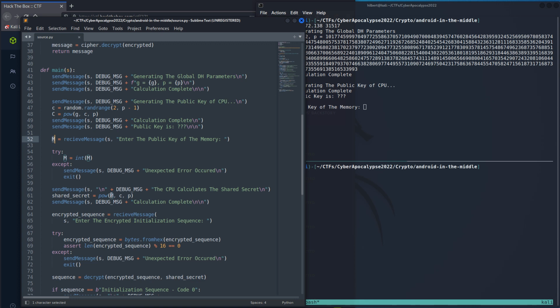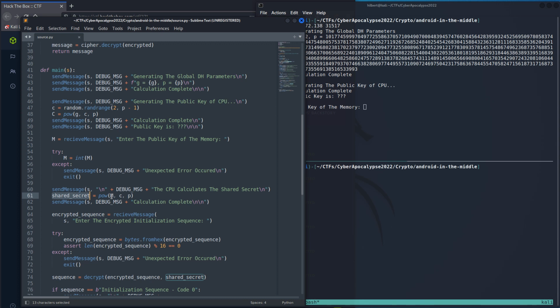So basically, we're taking whatever number we give it, we're raising it to the power of c, and we're doing that modulo p. And c here is basically just some random number between 2 and this really huge number. And there's no way for us to know what it is. And then this here deals with the whole Diffie-Hellman thing that we get to ignore. But basically, this shared secret here, we're going to have control over, right?